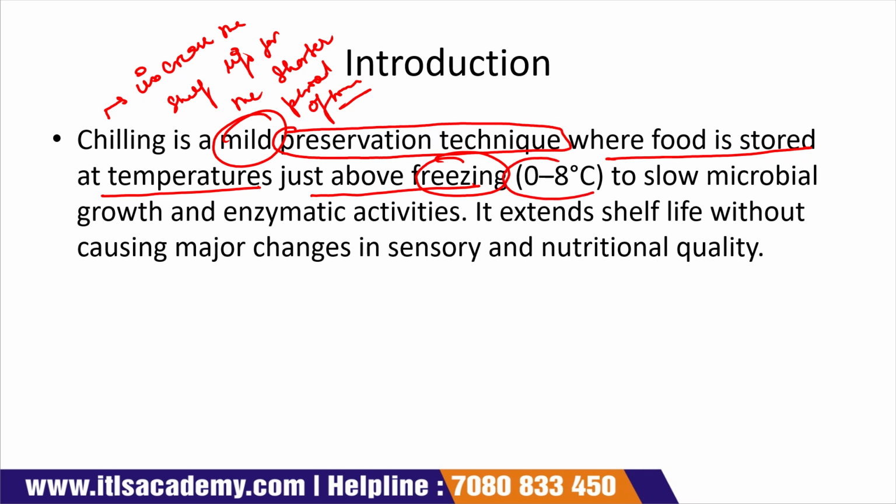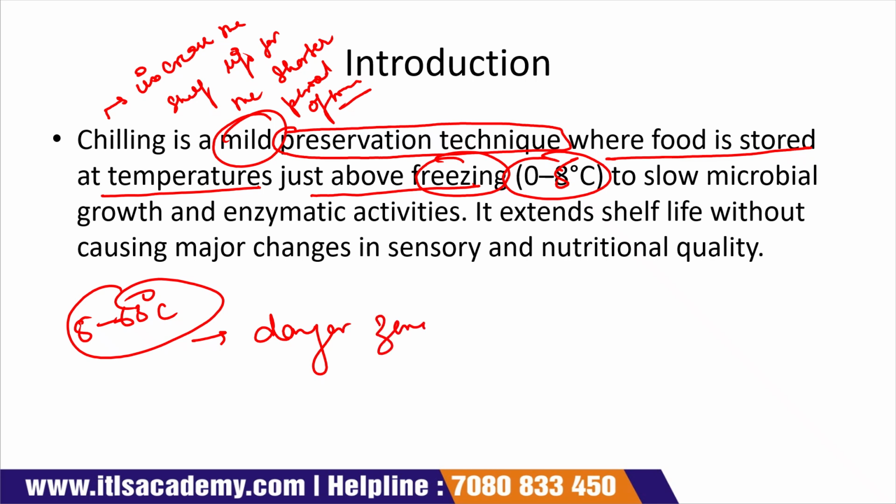That is around 0 to 8, not 8, it is 0 to 5 degrees Celsius, because 5 to 63 degrees Celsius is known as the danger zone. So in chilling, we store the food at 0 to 5 degrees Celsius to slow down the microbial growth and enzymatic activities.